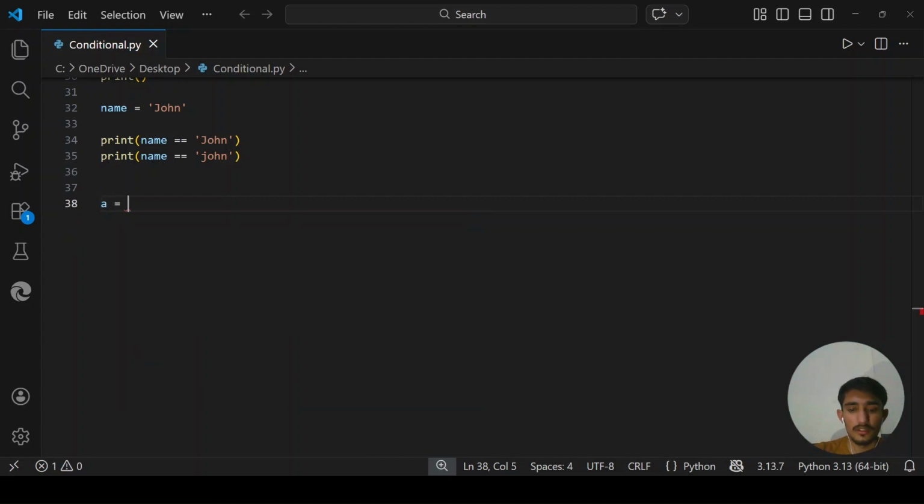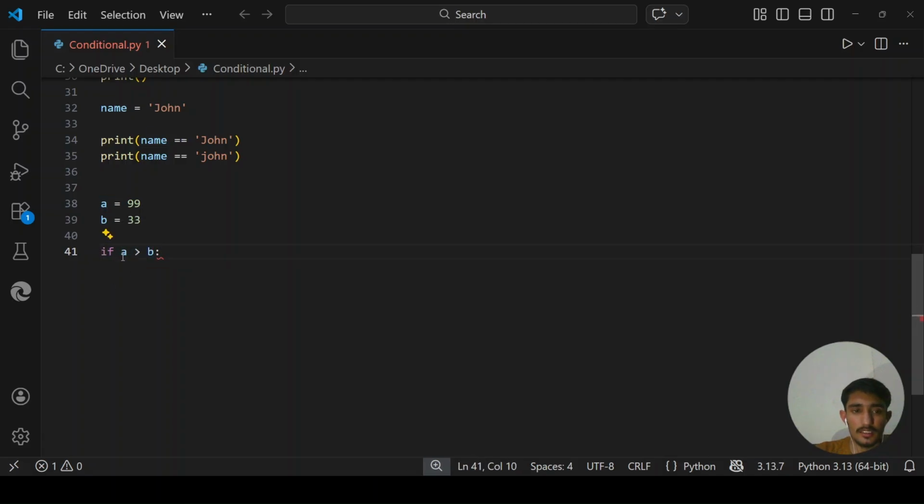So let me create two variables. A is equal to 99 and B is equal to 33. Now, if A is greater than B, this is the condition. First we use the if keyword, then we write the condition.